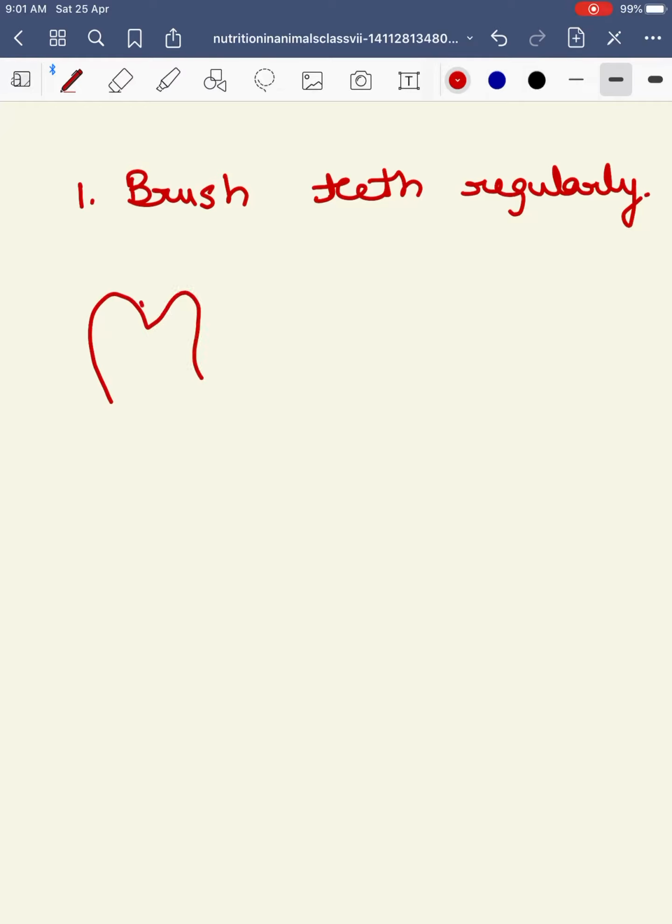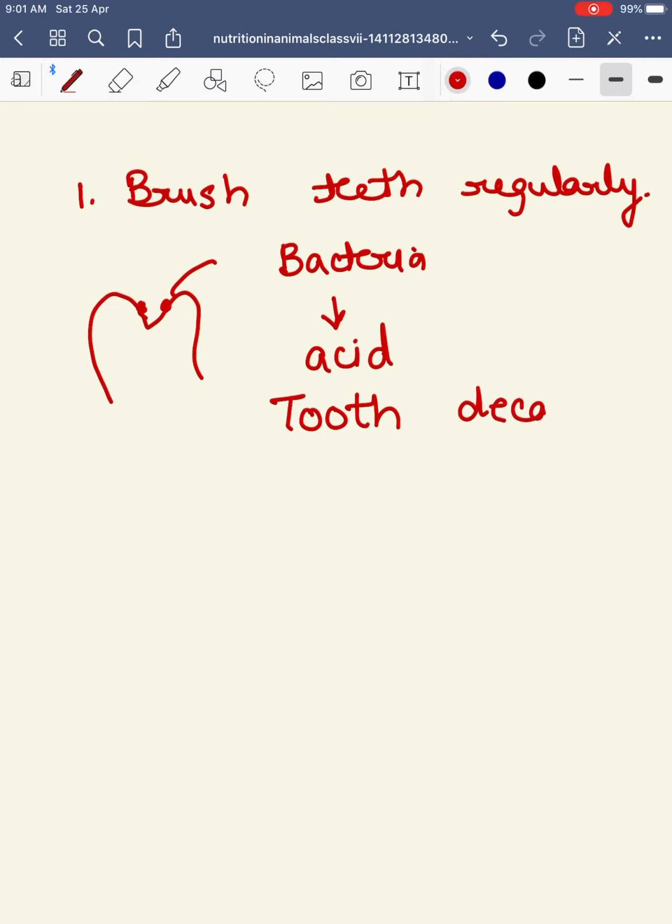If you have eaten anything and there are food particles sticking, the bacteria will act on it and convert that to acid. This acid will result in what? That will result in tooth decay. That will result in decaying your tooth, and that may even lead to losing the tooth.